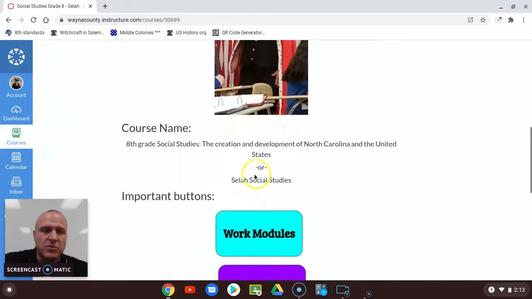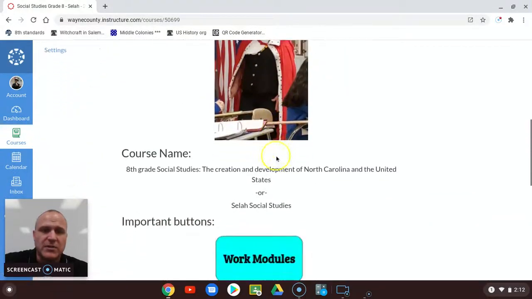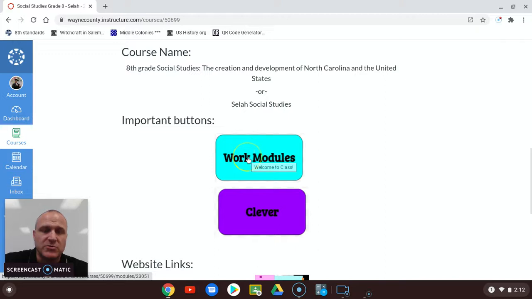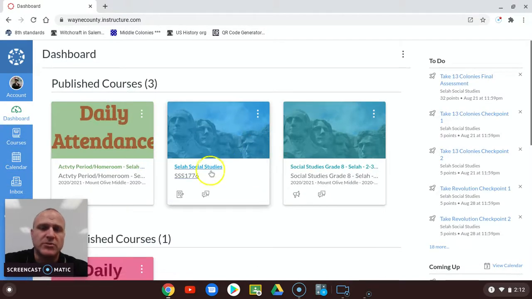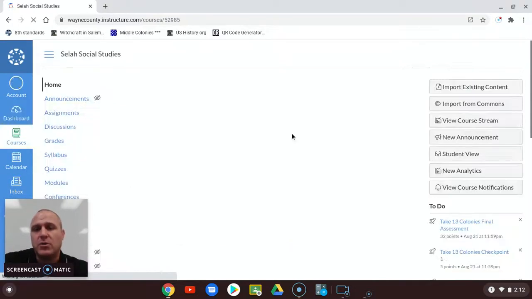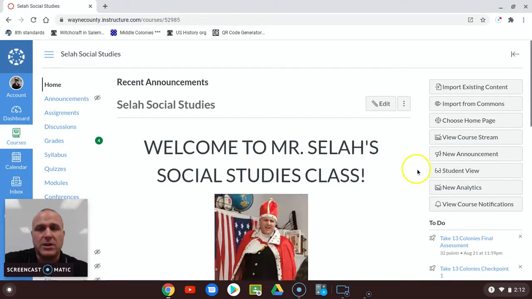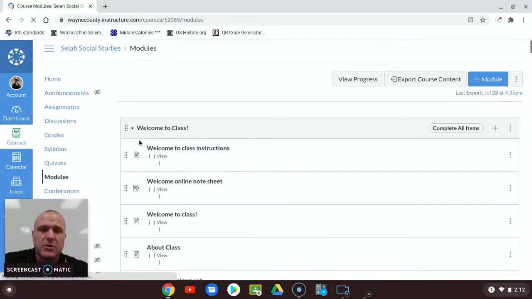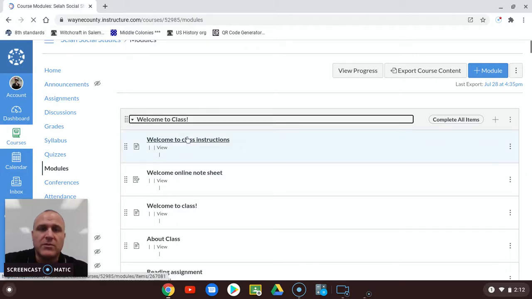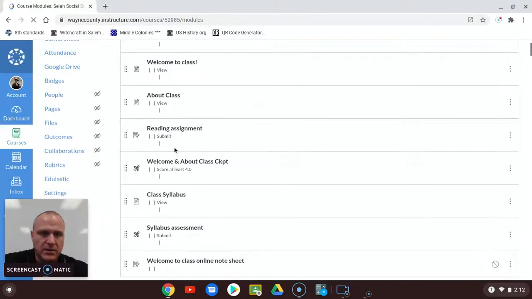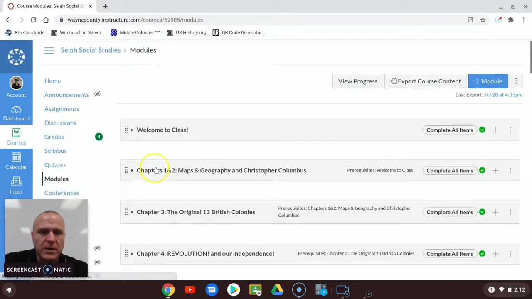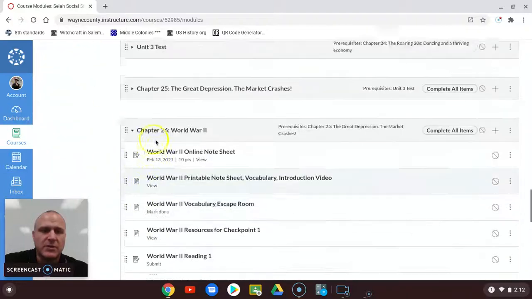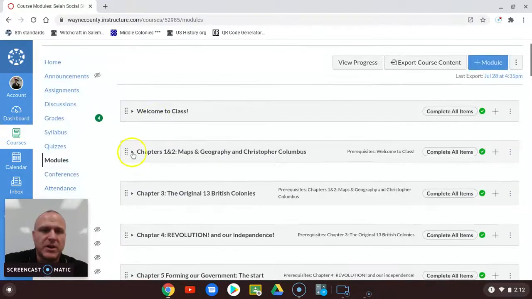In my class, to do your work, you can either click the modules on the side over here, or you can click this work modules, and it will bring you to my work. Now, in order to show you what your work's going to look like, I have to do it this way, and that's okay. You'll still be able to see it. Hopefully you've already done the welcome to class assignments and the reading assignments, so let's get rid of those. And here's going to be your first one right here, maps and geography.